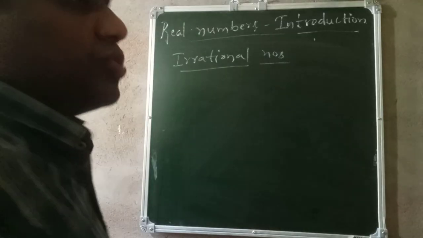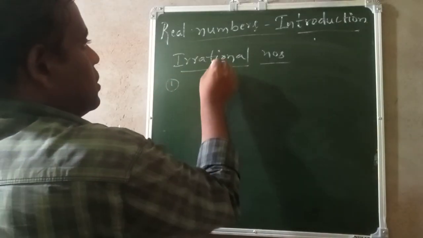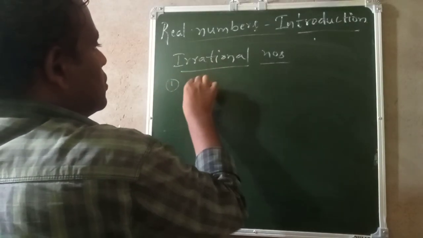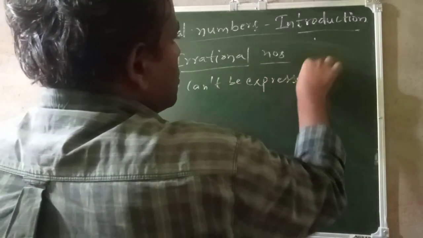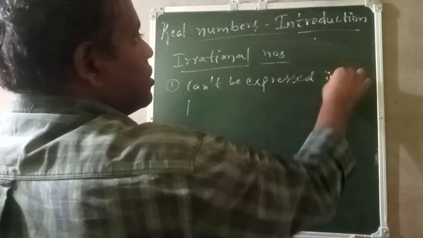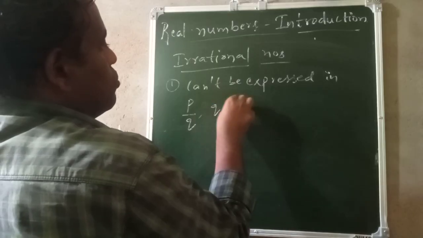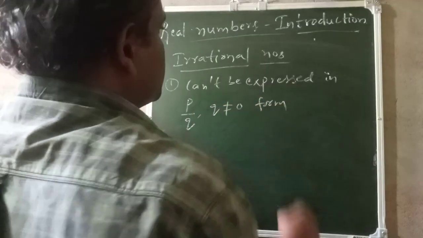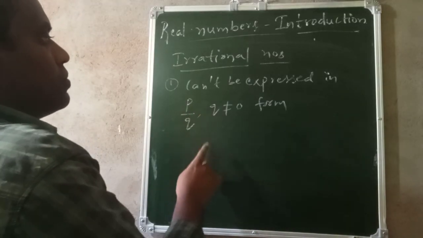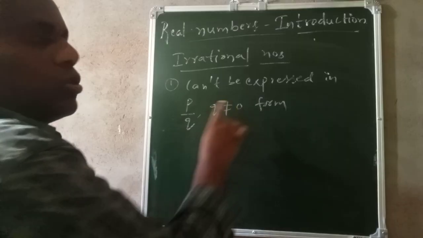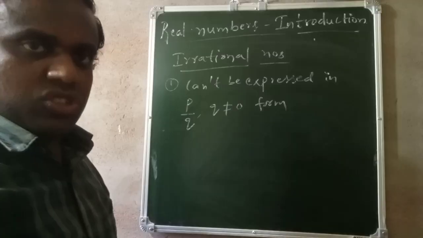Remember, any number that cannot be expressed in P by Q form is the first point. Irrational numbers cannot be expressed in P by Q form, where P and Q are integers and Q is not equal to 0. So in this P by Q form, we cannot express the irrational numbers.